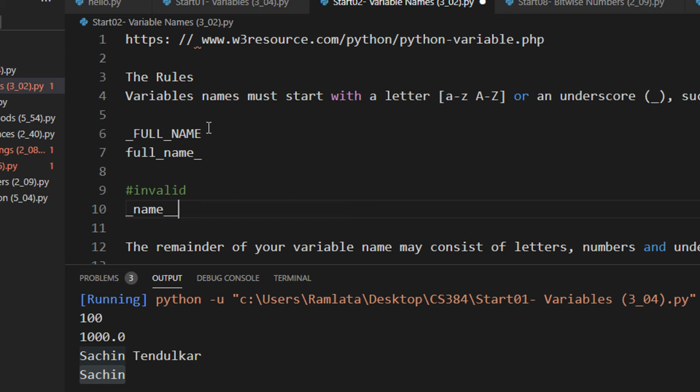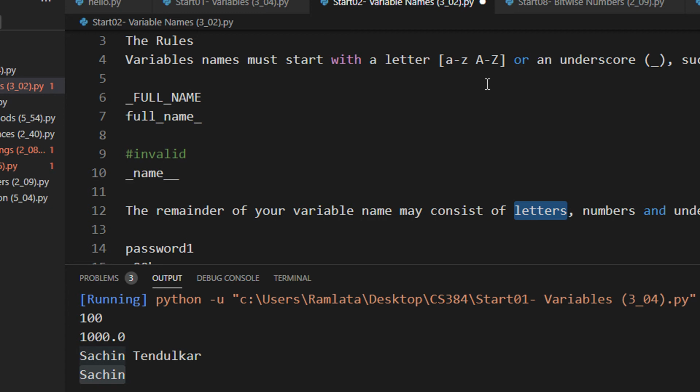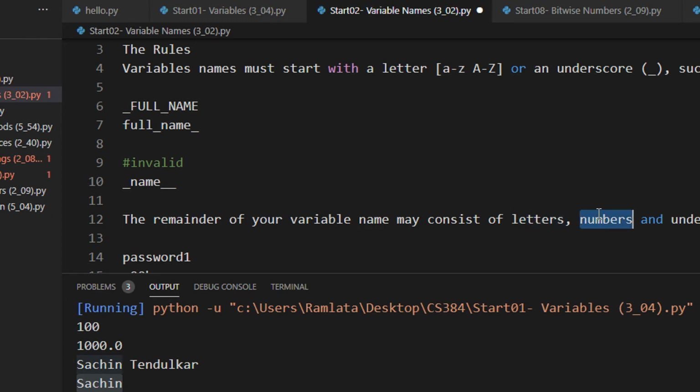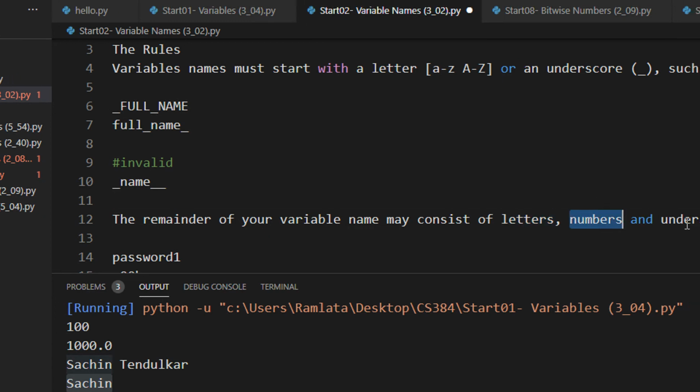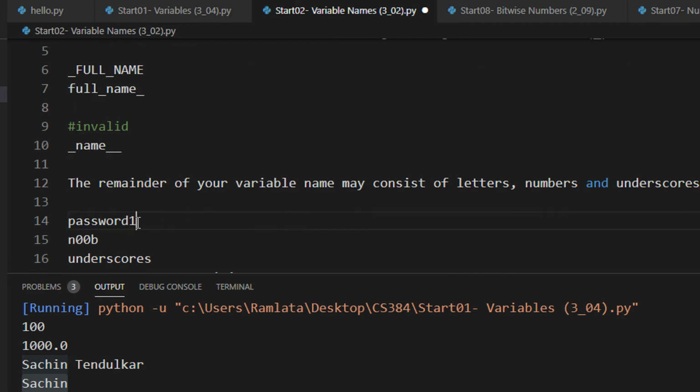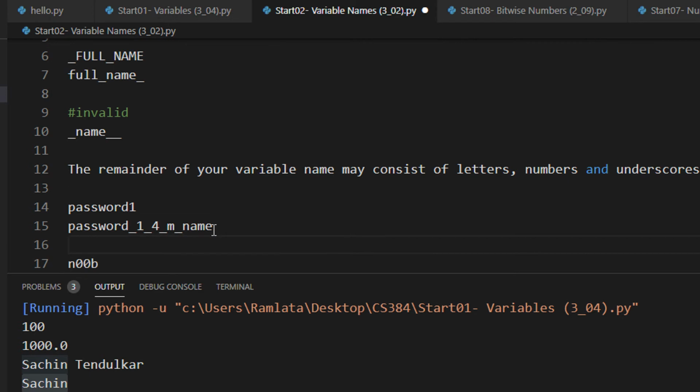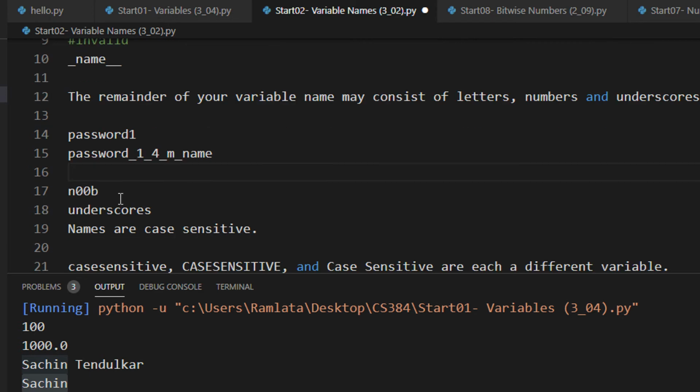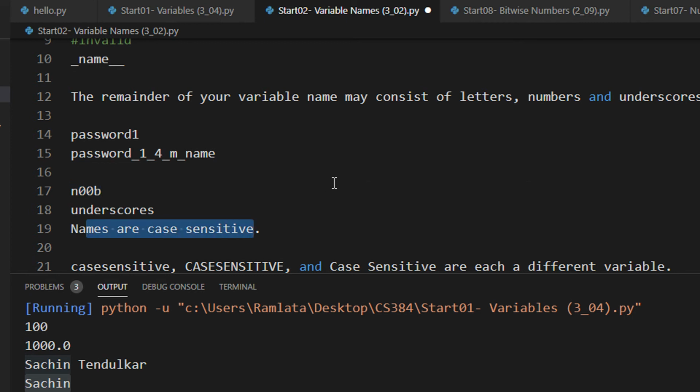Also, the remainder of the variable name may consist of letters, as seen, A to Z, numbers, 0 to 9 basically, and underscore. So you can have something like password01, or let us define password_1_4_my_name. This is perfectly allowed. So using digits is also allowed.